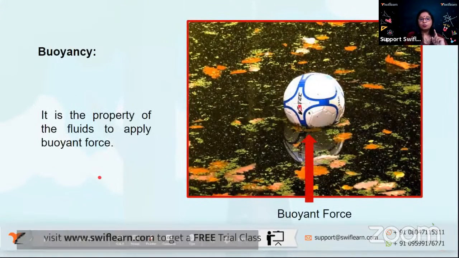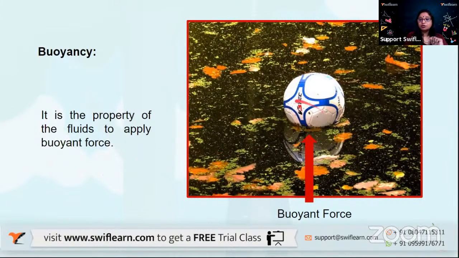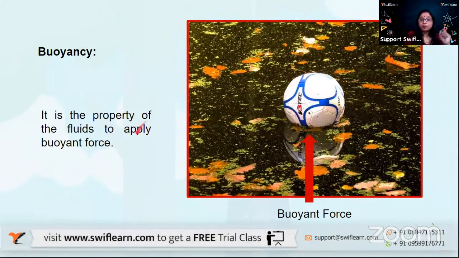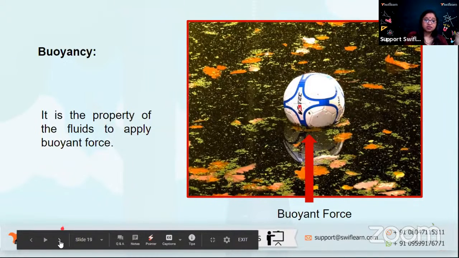So buoyancy is a property. Can you see this ball floating on water? Yes, it is this upward force which is acting from below. So it is the property of fluids to apply a buoyant force. Every time you talk of a fluid, it will always exert a force which is directed upwards. This we call the buoyant force, and this property is buoyancy.